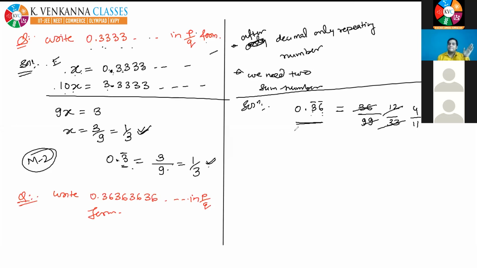Then you had studied the proper method in class 9th. Here I am telling you the shortcut, so you don't need to learn the proper method. You just need to remember this shortcut, because wherever you need it in class 11th and 12th, you can directly write it in P by Q form.